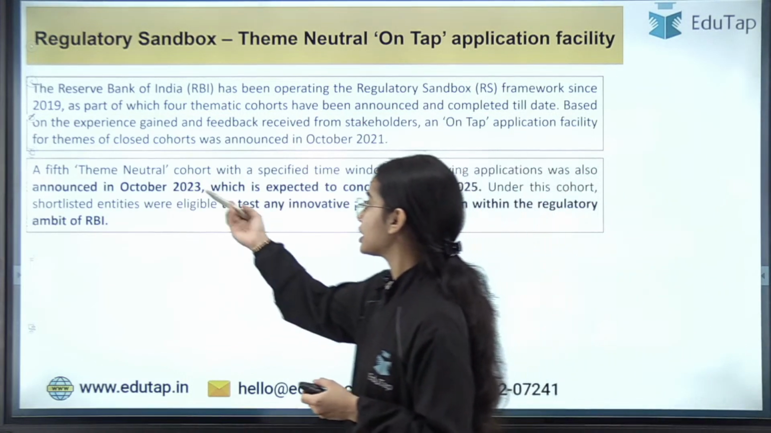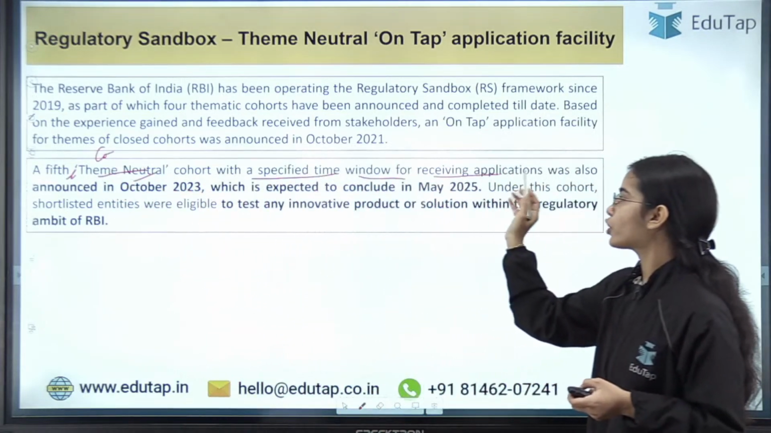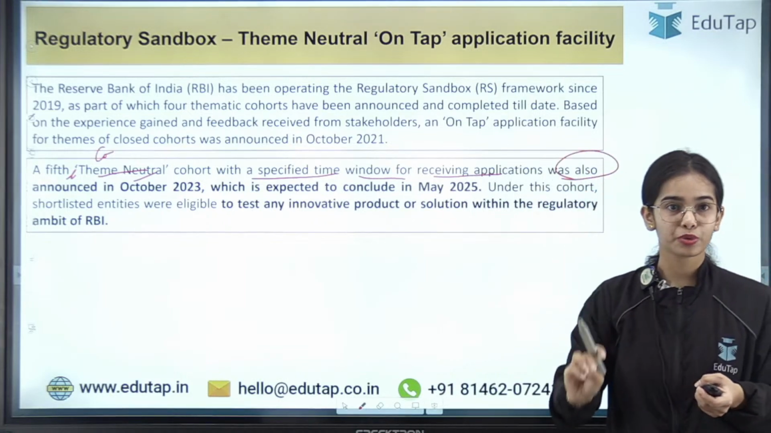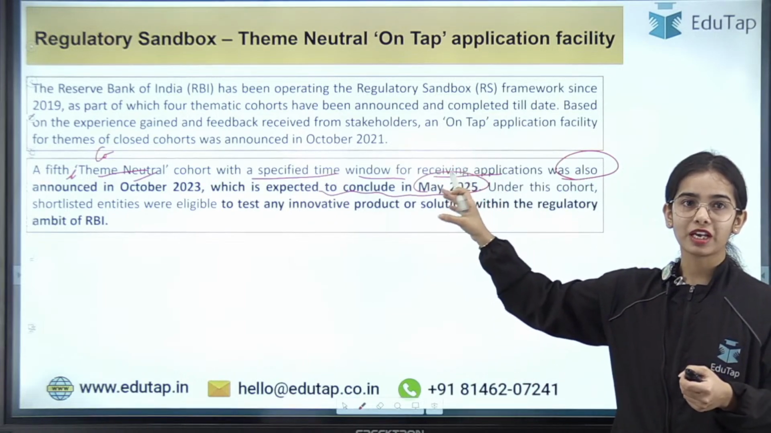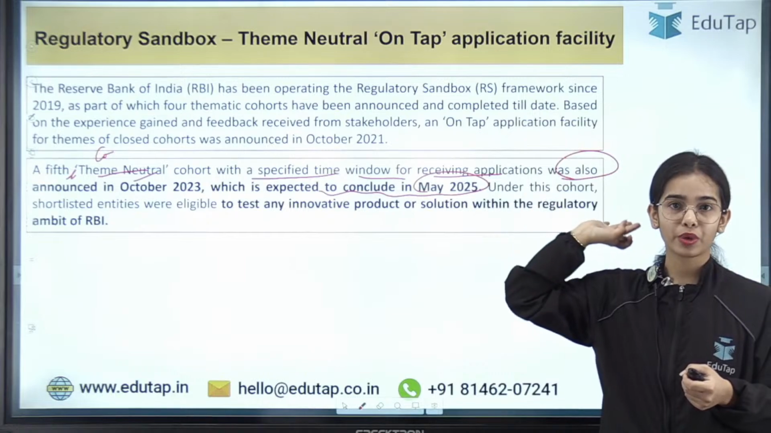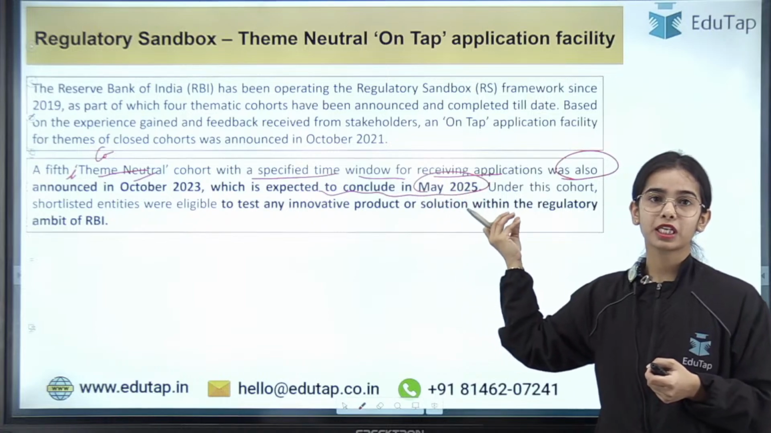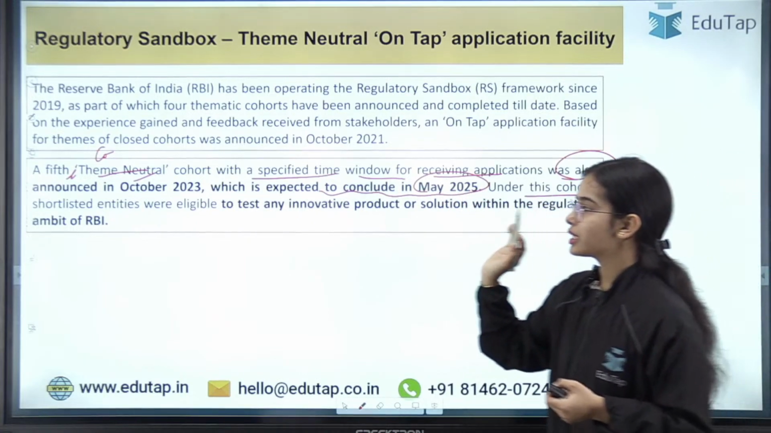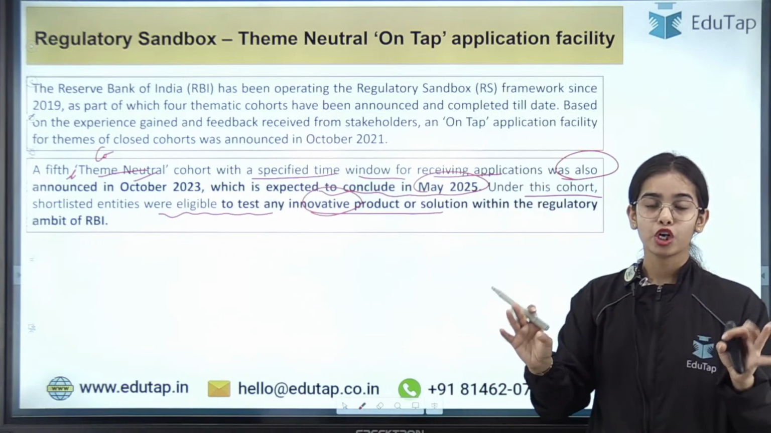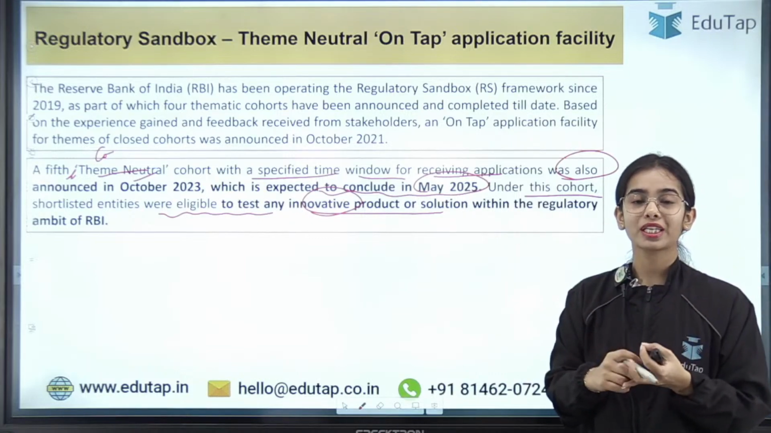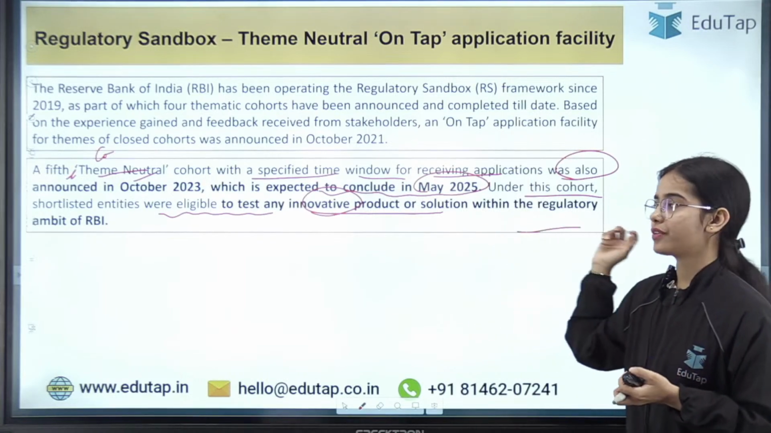Now a fifth cohort, which was theme neutral with a specified time window for receiving applications, was announced in October 2023 and is expected to conclude in May 2025. It started at a later period. Under this cohort, shortlisted entities were eligible to test any innovative product because it is theme neutral. So any innovative solution can be tested for any topic that is within the regulatory ambit of the RBI.